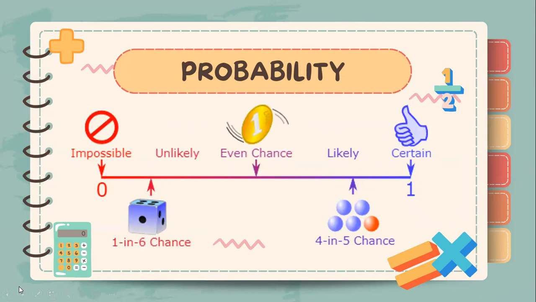The probability line here indicates the possible occurrence of an event, and it can be characterized as impossible with a 0 probability, unlikely with a 1 in 6 chance, even chance, likely, and certain with a probability of 1.